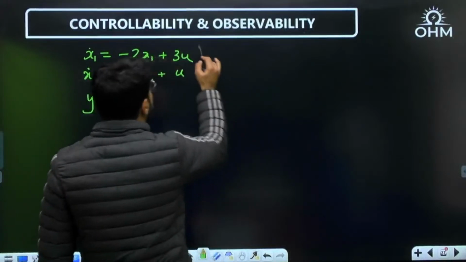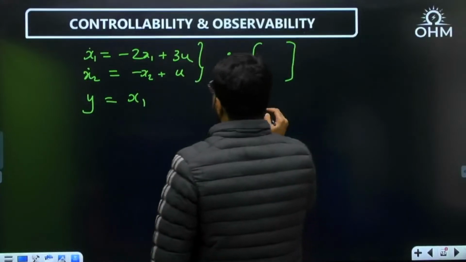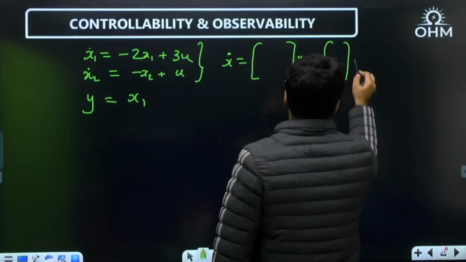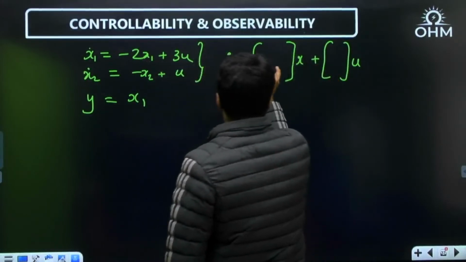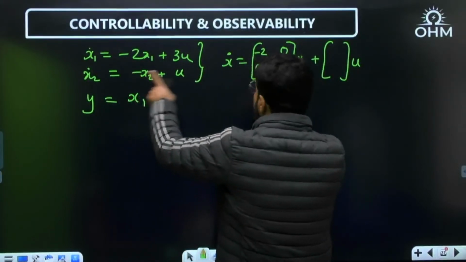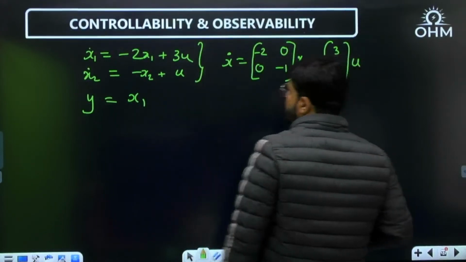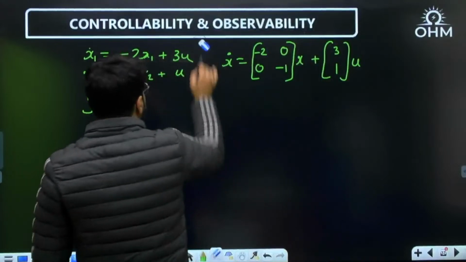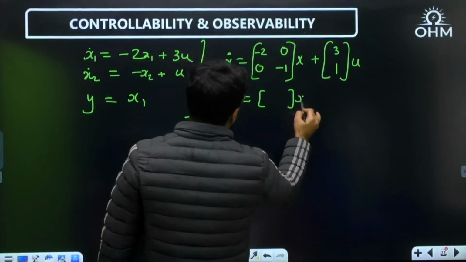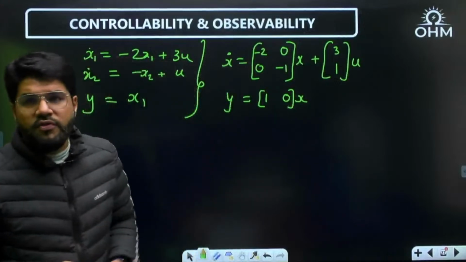So converting this into matrix form, dear. What is x dot? x dot is Ax plus Bu. Now first equation has only x1, so the x1 coefficient is minus 2, x2 is absent. In the second equation there is no x1 but the x2 coefficient is minus 1. Then the input coefficients: first equation 3u, second equation 1 into u. And the output equation, y equal to Cx. Which state variable? Only x1 is coming, no x2. So 1 and 0. The coefficient of x2 is 0.